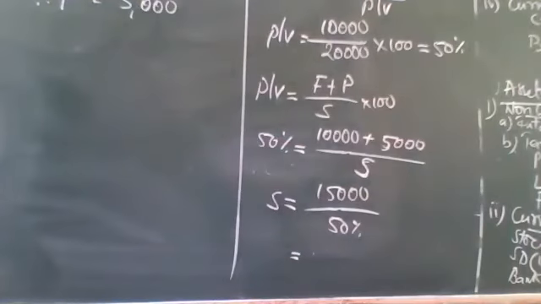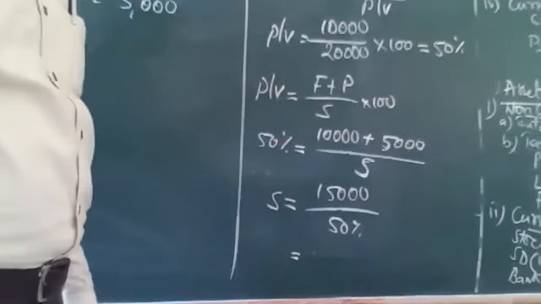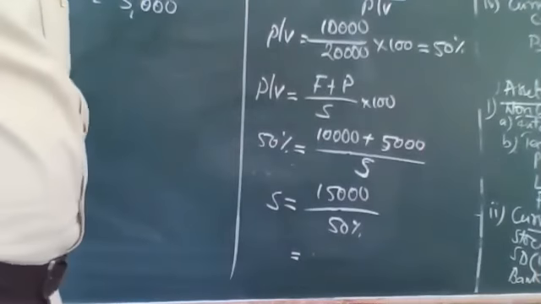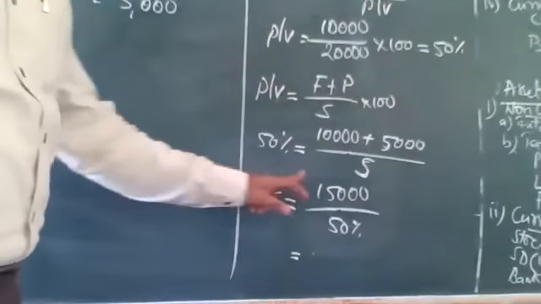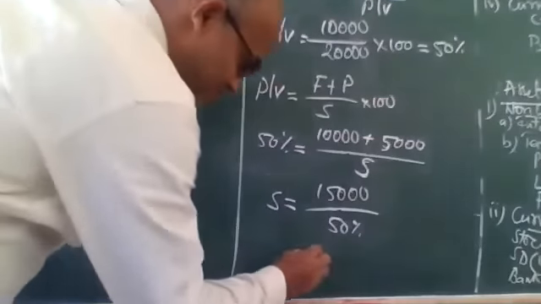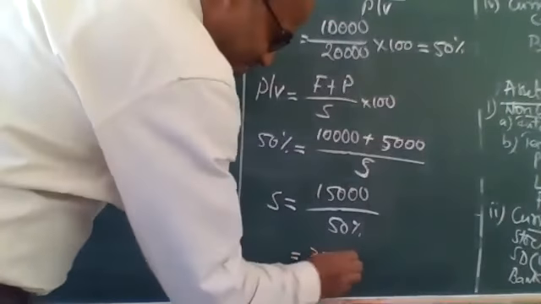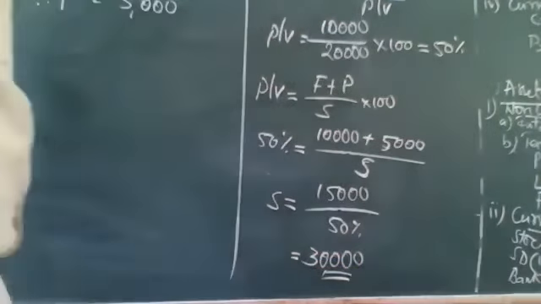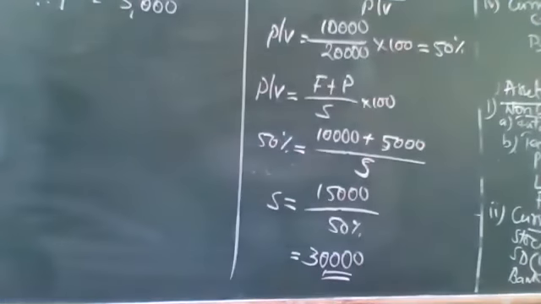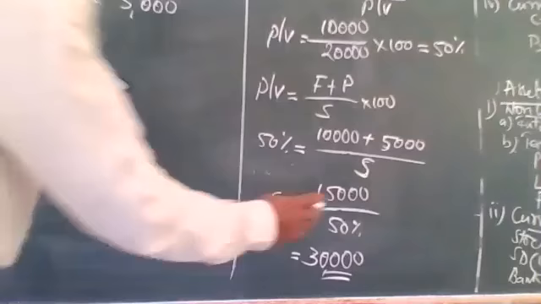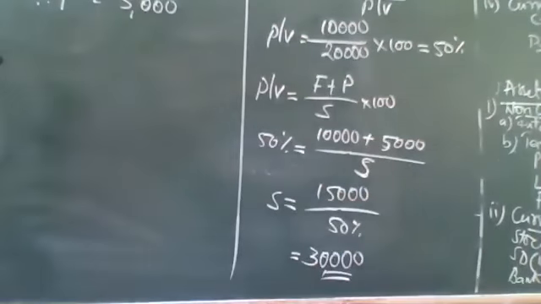Let me do this: 15 divided by 5, how much? It should start with 3, not with 7. Correct? Is it 30,000? Check the calculation once. Sir, 50,000. 15,000 divided by 50%, sir. Yeah, do what you told me. 15,000 divided by 50%. Okay, if you don't do percentage, 15,000 divided by 50. Got it, sir.